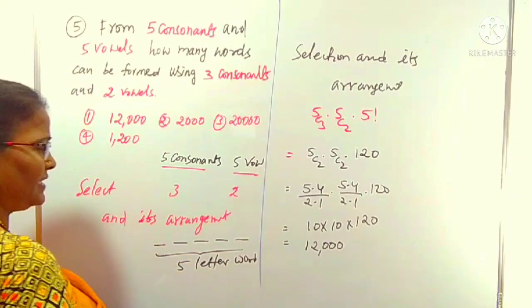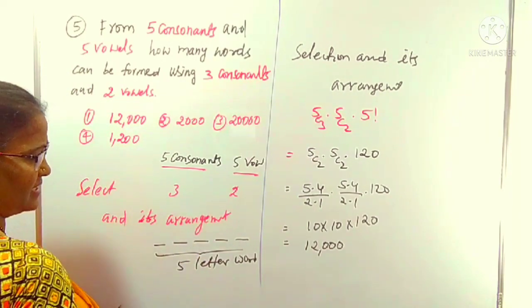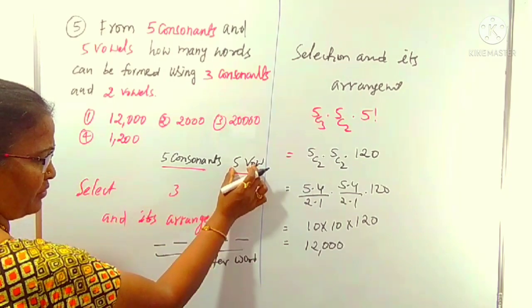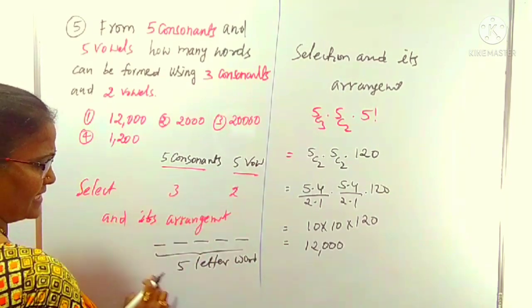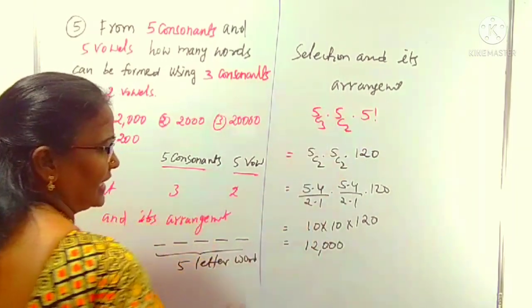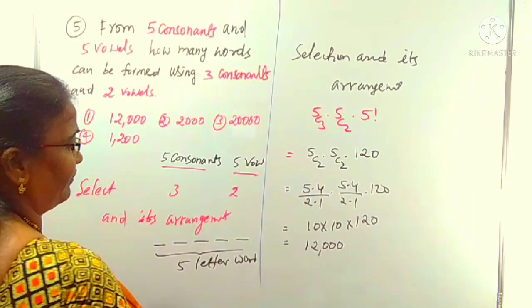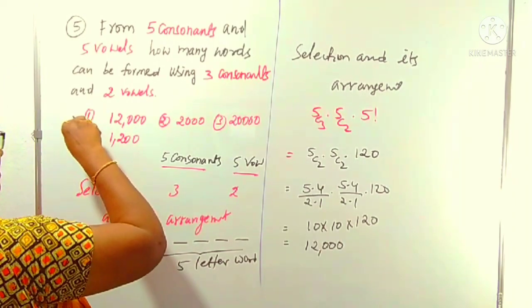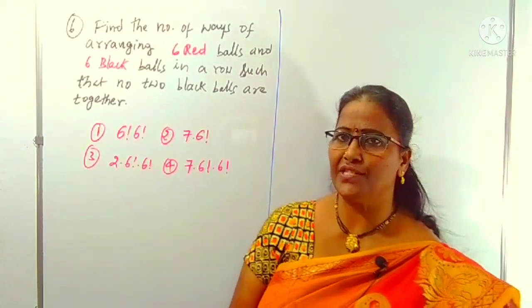But here you have to take selection as well as arrangement. Select the 3 consonants from the 5 consonants and 2 vowels from the 5 vowels. Then arrange the total 5 letters in 5 factorial ways. Together we want, that is the only required solution. 12,000 is clearly the first option. Right? Look at the next question, 6.